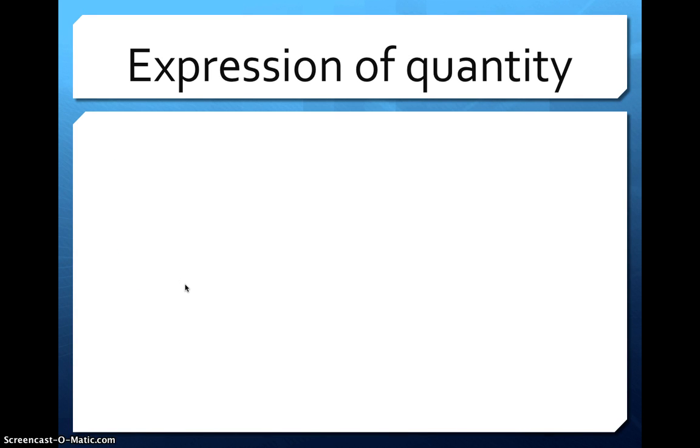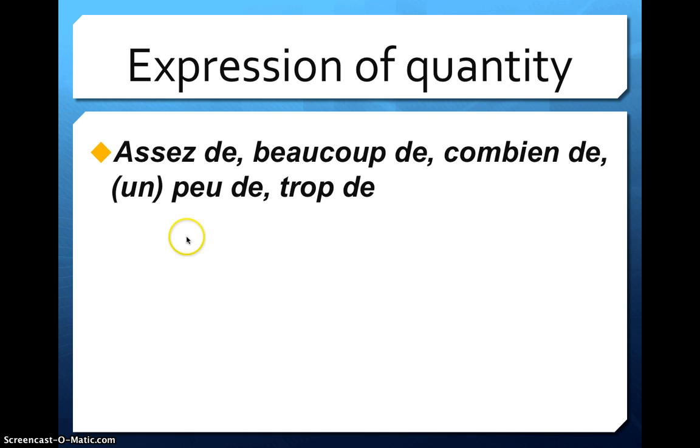Alright, here are examples of expressions of quantity. Okay, we've got assez de, which means just enough. Beaucoup de, a lot. Combien de, how many. Un peu de, a little, and trop de, which means too much. Makes me think of Goldilocks and the Three Bears.